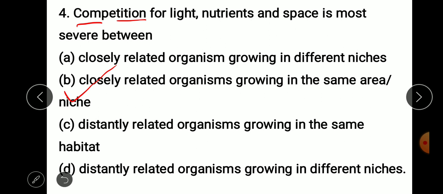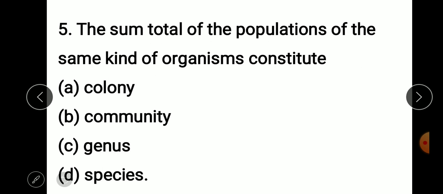Take the next question. The sum total of the population of the same kind of organism constitutes a colony, community, genus, or species. So what is a species basically? A species is a group of individuals of the same kind of phenotypic characters that can interbreed.